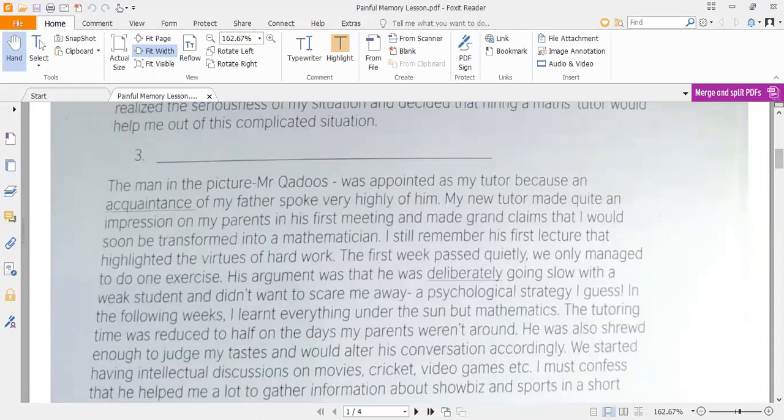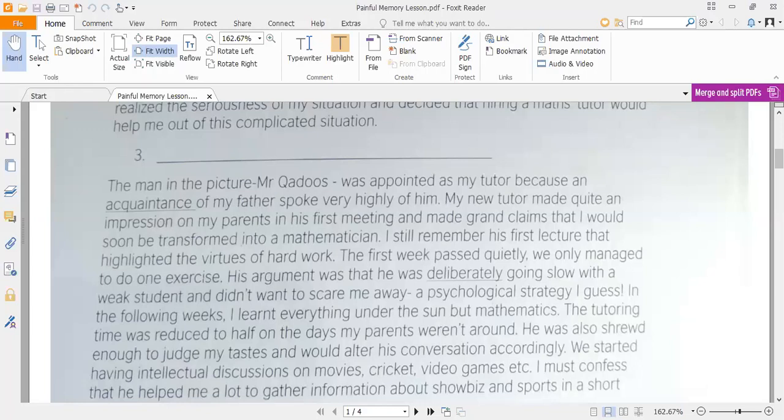Number third paragraph: the man in the picture, Mr. Kudus, was appointed as my tutor because an acquaintance, a relative of my father, spoke very highly of him. One of the relatives of the father of the boy admired and applauded Mr. Kudus a lot, and the father of the boy hired Mr. Kudus as the mathematics tutor for his son. We can say as a home tutor.